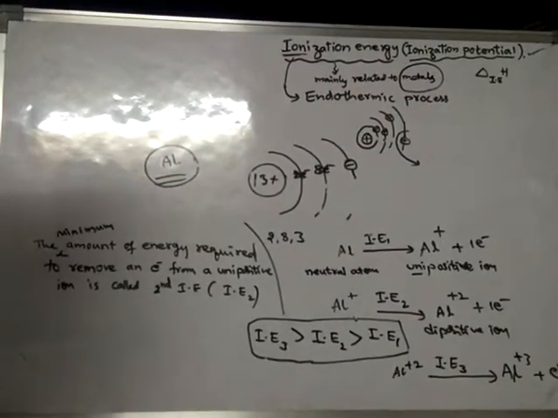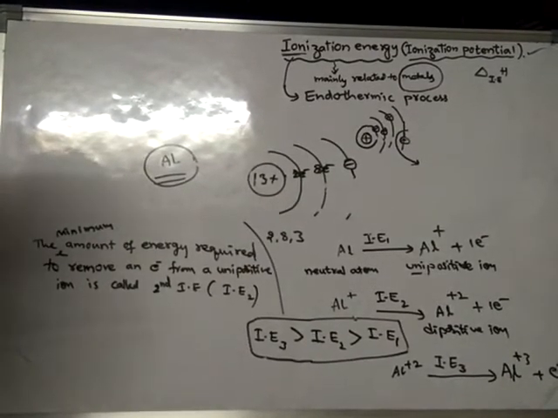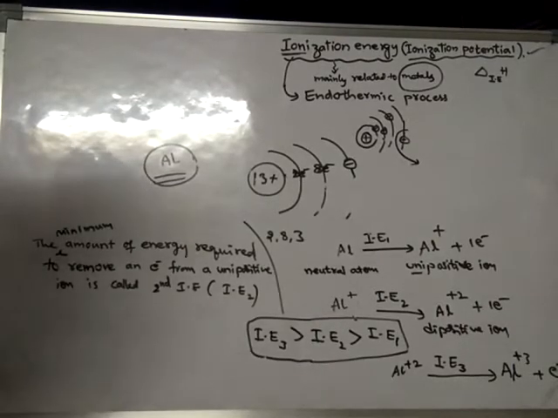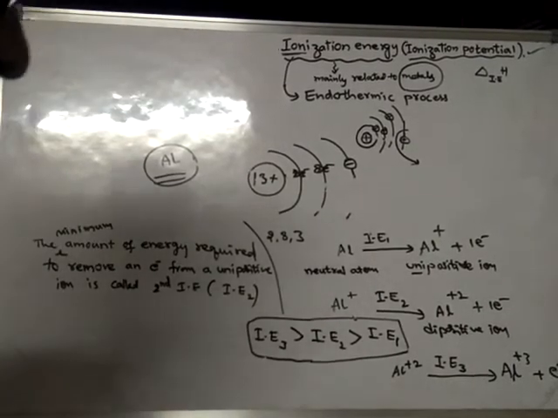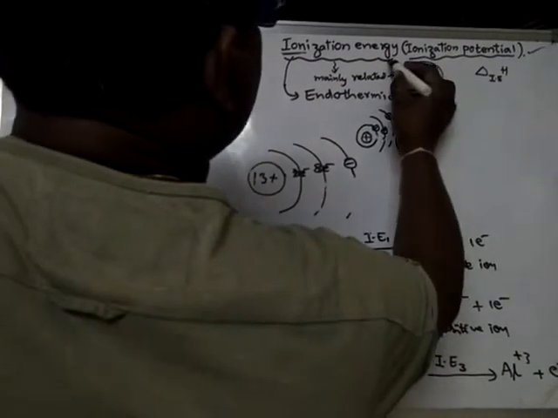Okay, right. So this is the way ionization energy can be discussed, and these are the definitions of ionization energy. See how ionization energy is determined. Ionization energy can be determined by spectral studies or discharge tube experiments.